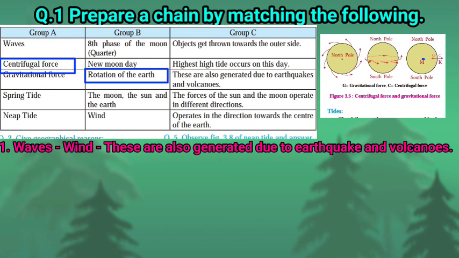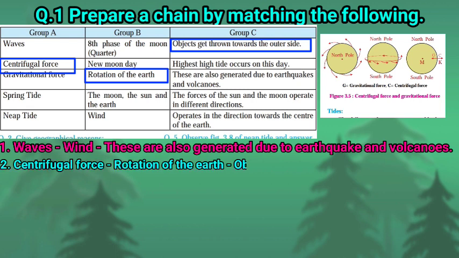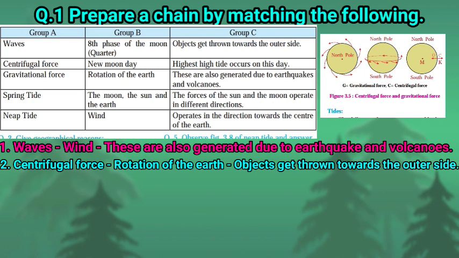So see in group C, first point, object gets thrown towards the outer side. So here we make a chain.